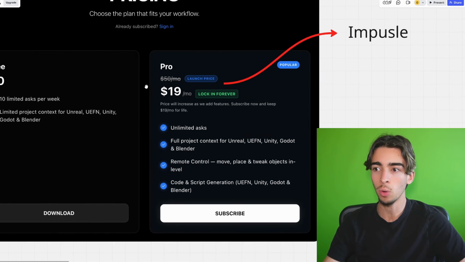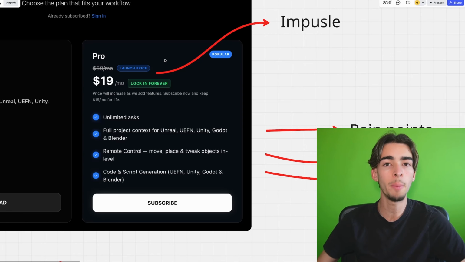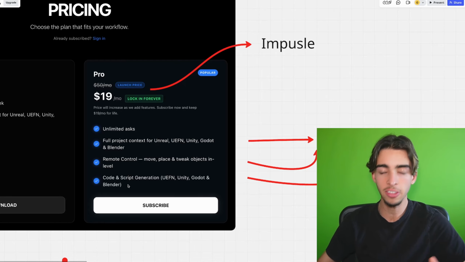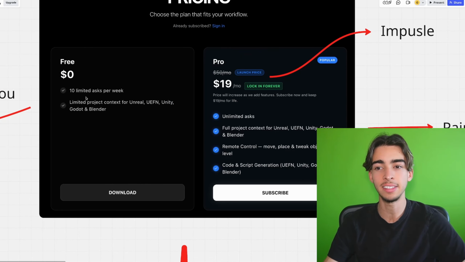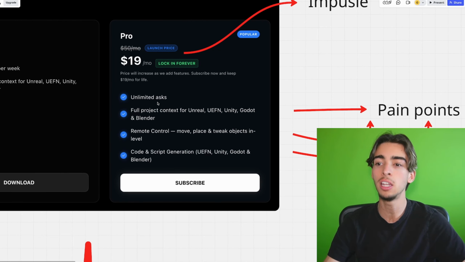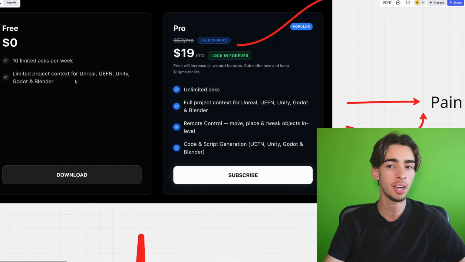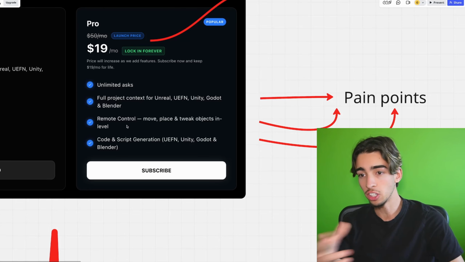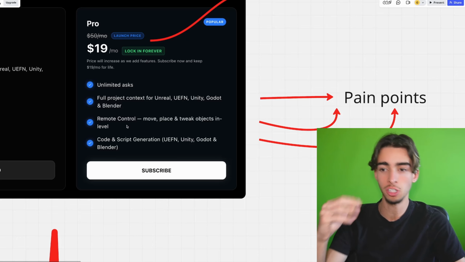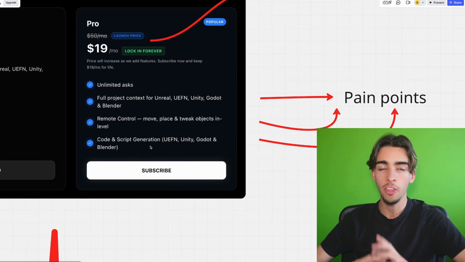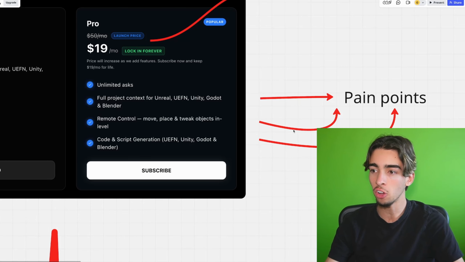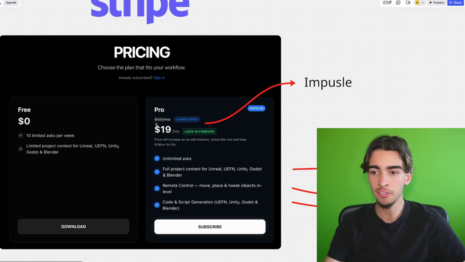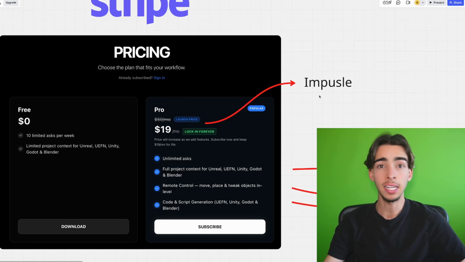So that's where the pro tier comes in. This is the upgrade tier. They jump from free into pro, and it literally covers everything that they needed. So instead of having 10 limited asks per week, guess what? They have unlimited asks. Instead of having a limited prior context for the game engines, they have a full prior context for all the game engines. It contains remote control so that BuildBuddy executes for them. It has code and script generation. Things that game developers love. And all of these are the pain points that we're literally solving. And not only that, but we also have a massive appealing discount that gives an impulse to the user